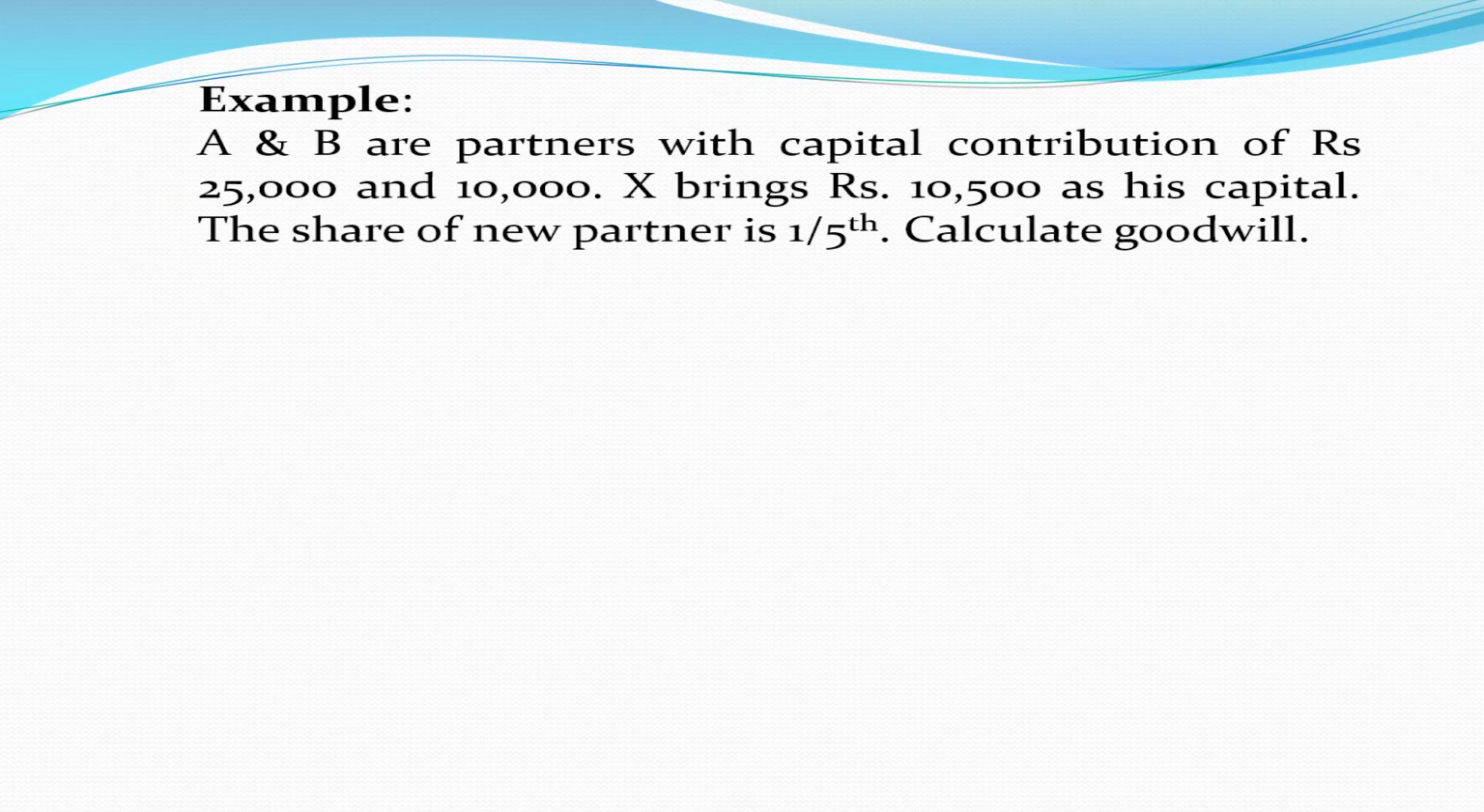Let's have a look at the example. A and B are partners with capital contributions of $25,000 and $10,000. X brings $10,500 as his capital. The share of the new partner is 1/5. Calculate the goodwill.